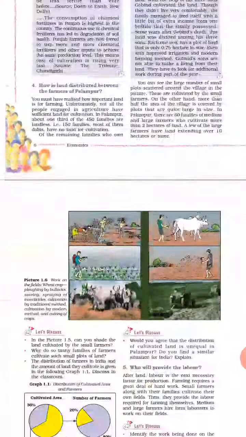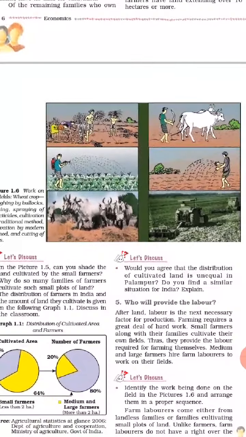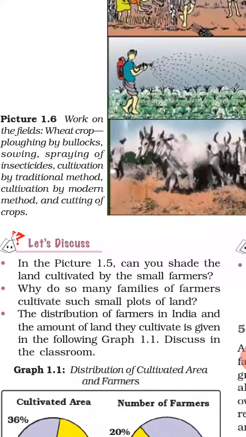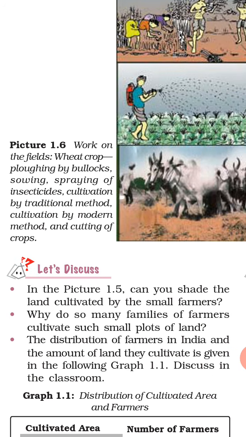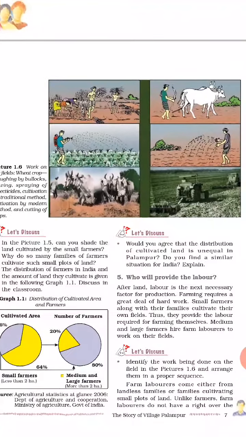Now students, see this picture. Now I am reading this one. Work on the fields: wheat crop, plowing by bullocks, sowing, spraying of insecticides, cultivation by traditional method, cultivation by modern method, and cutting of crops. You can compare traditional methods as well as modern farm methods.